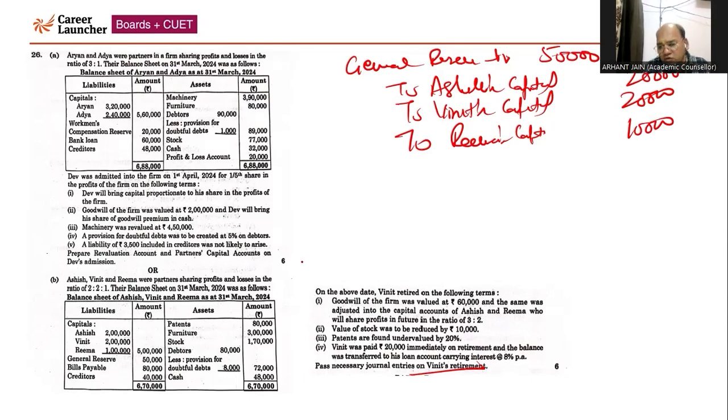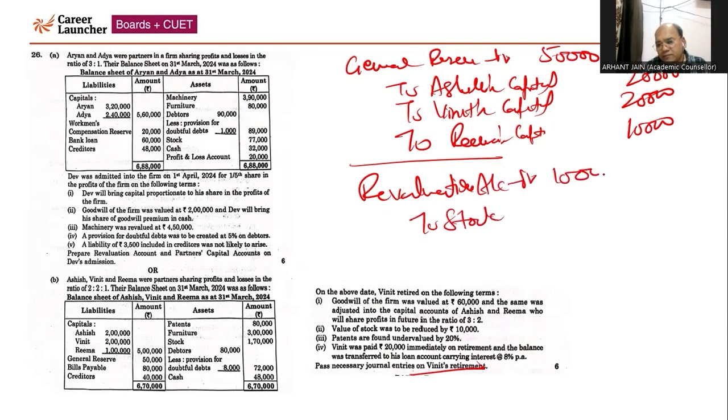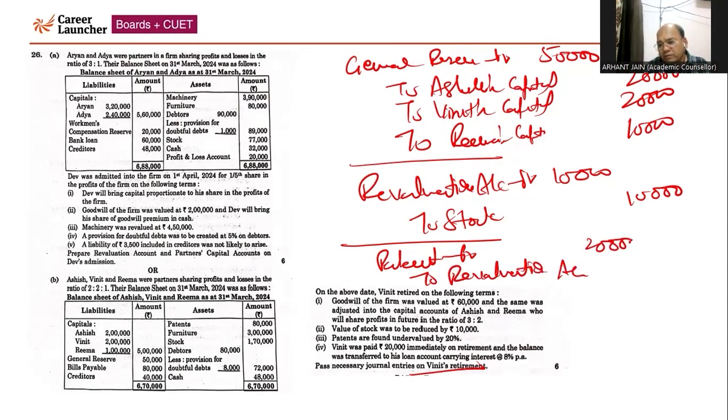Now the stock is going to be reduced by 10,000. So we will be passing the next entry: revaluation account debit to stock account, 10,000. Then patents were undervalued by 20%, so their exact value will come to 1 lakh. So patents are going to be increased by 20,000. The entry will be patents account debit to revaluation account, 20,000. Even students, you will appreciate, many times you have discussed this, undervalued by, overvalued by, in the class.